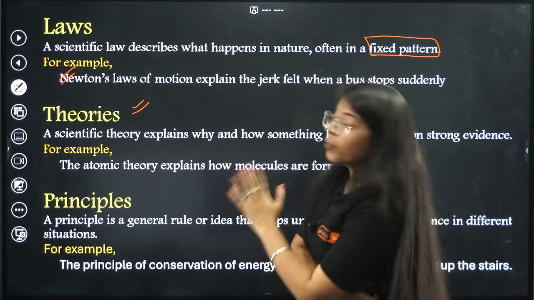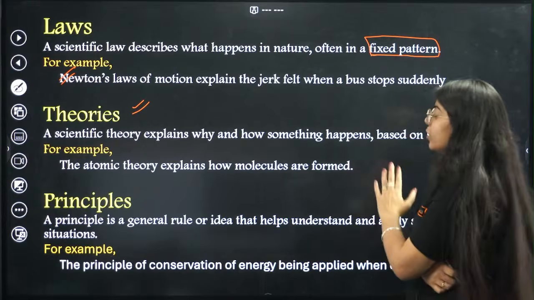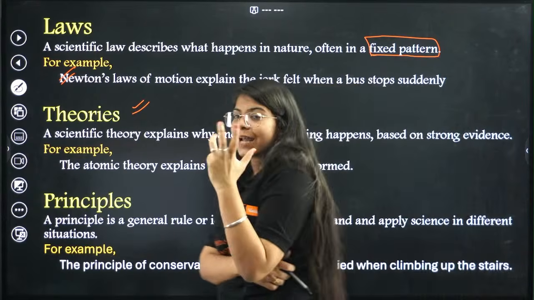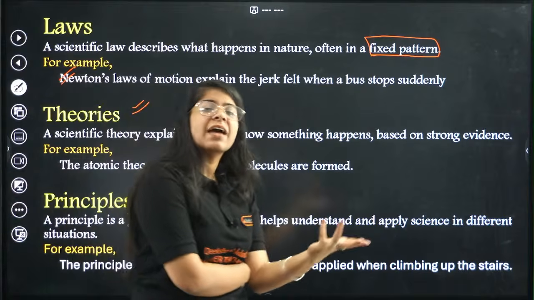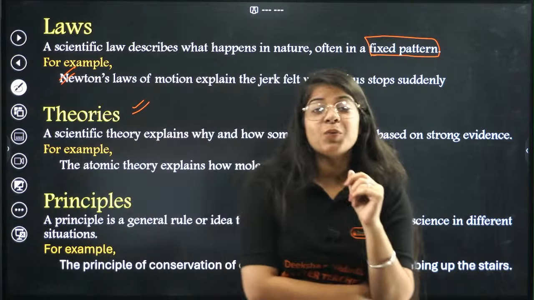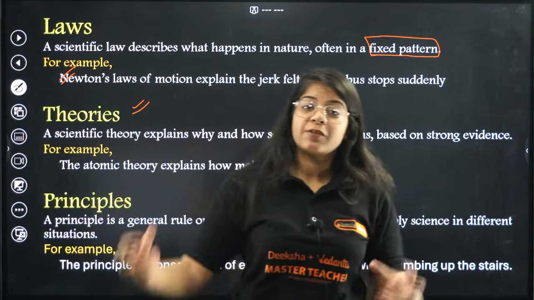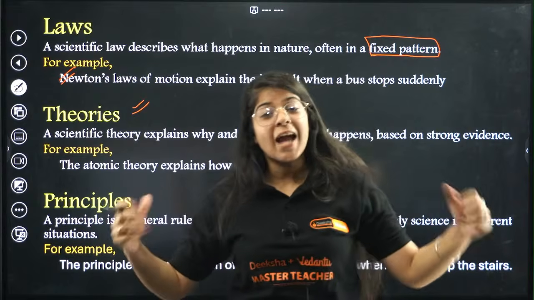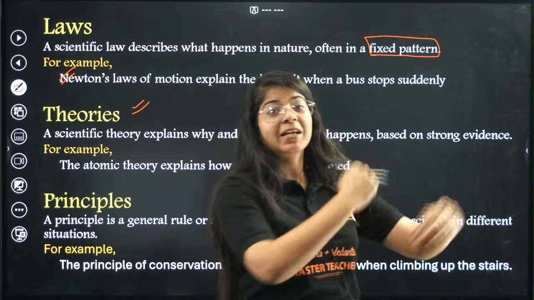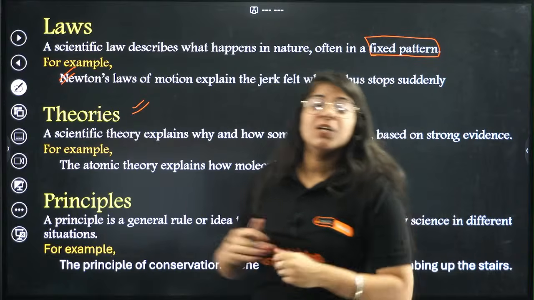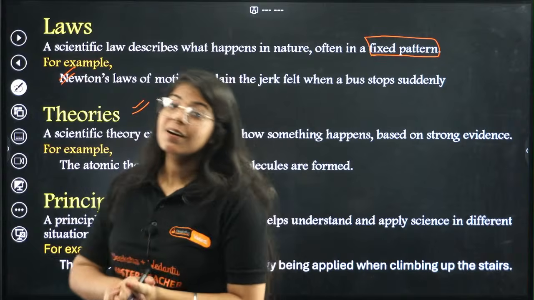So the atomic theory explains how molecules are formed. We know that atoms come together and form molecules, right? And this is true everywhere, but the theory explains everything: how the electrons overlap, how they attract, how they repel, what kind of molecules will form from what kind of atoms. So they will tell you everything, and that is a theory.